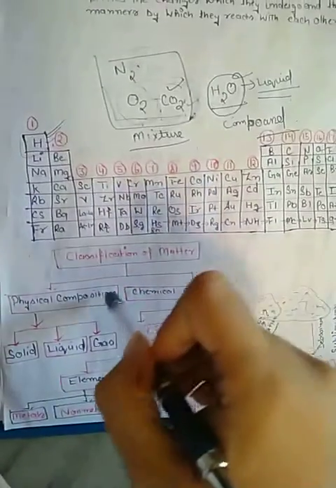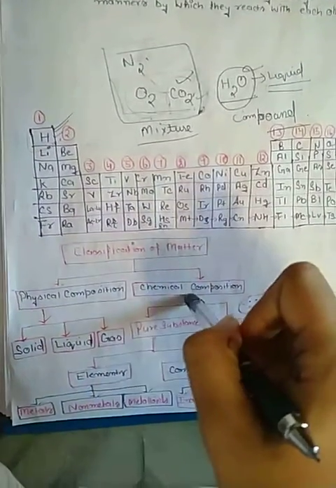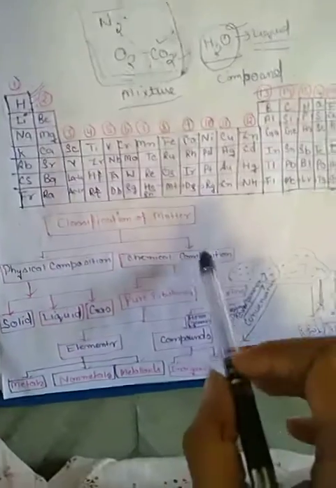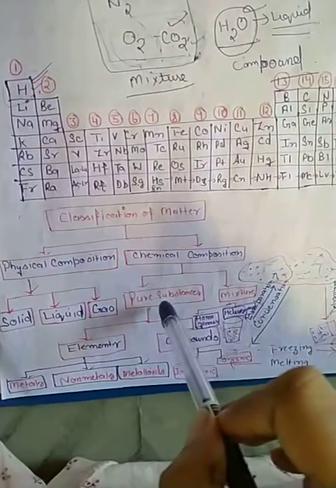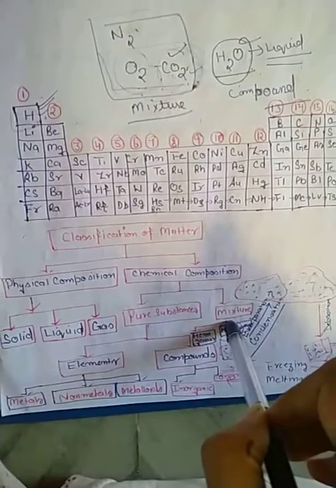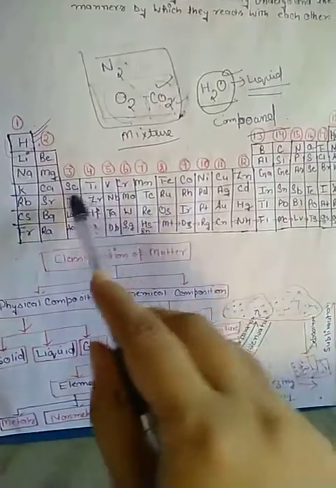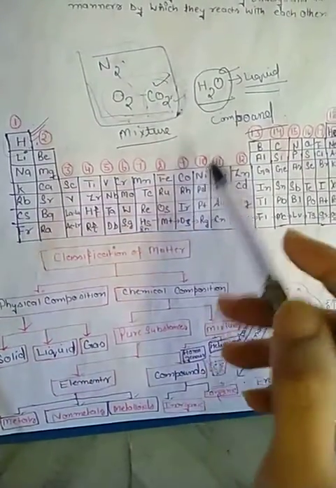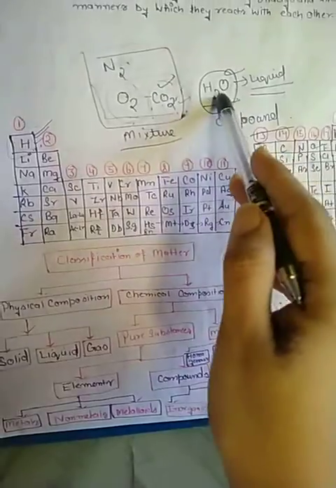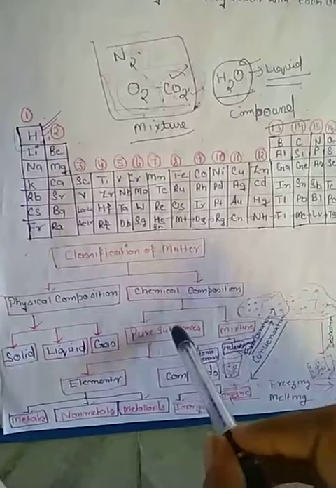Matter is divided into physical classification of matter and chemical classification of matter. Chemical classification of matter is divided into pure substances and mixtures. Elements and compounds are pure in form, because there are 118 elements in the periodic table and they are in pure form. A compound formed by two or more elements is also in pure form. For example, water, carbon dioxide, oxygen, nitrogen are compounds and are in pure form.